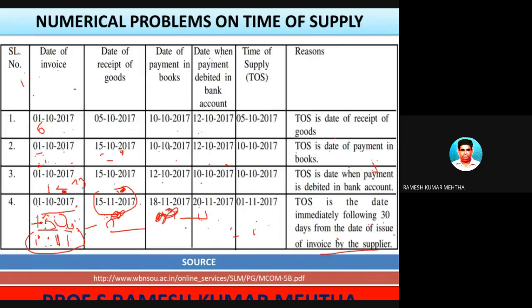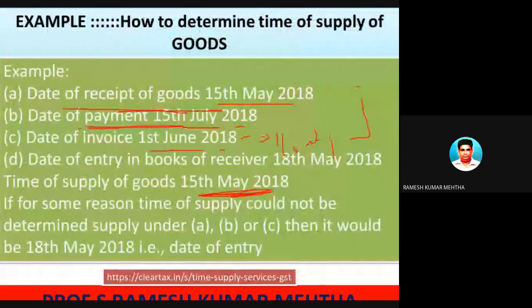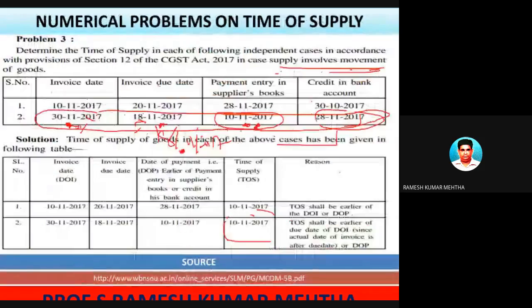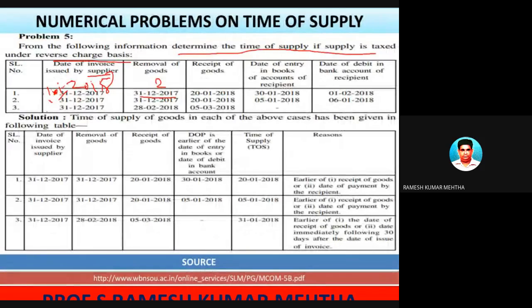So what was the rule? Let's look at the rule. Very important. We can't just ignore it. Receipt of the goods. This is not removal of the goods, so you don't get confused. So receipt of the goods, not removal of goods. So you just ignore this one. Receipt of the goods has to be the second criteria which you have to take for comparison.